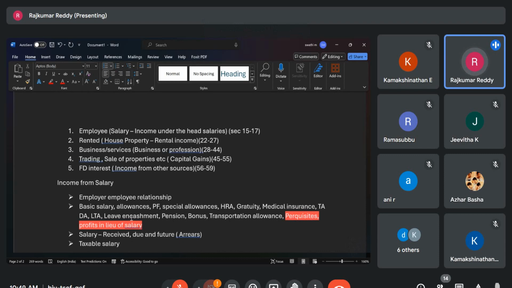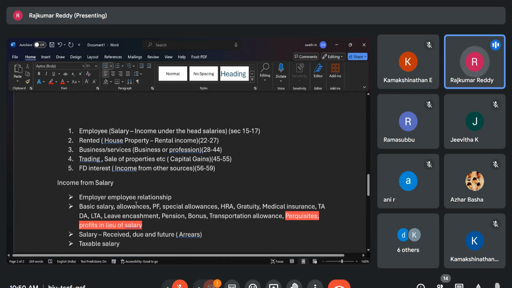But if he's surrendering in some cases, some legal issue, and he's not receiving it, in that case it is not treated as salary. But if he's foregoing because of personal reasons, I don't want salary, but he is receiving it and diverting it to some CM relief fund or PM relief fund, in that case it is the foregoing of salary. In that case also one is liable to pay the tax.